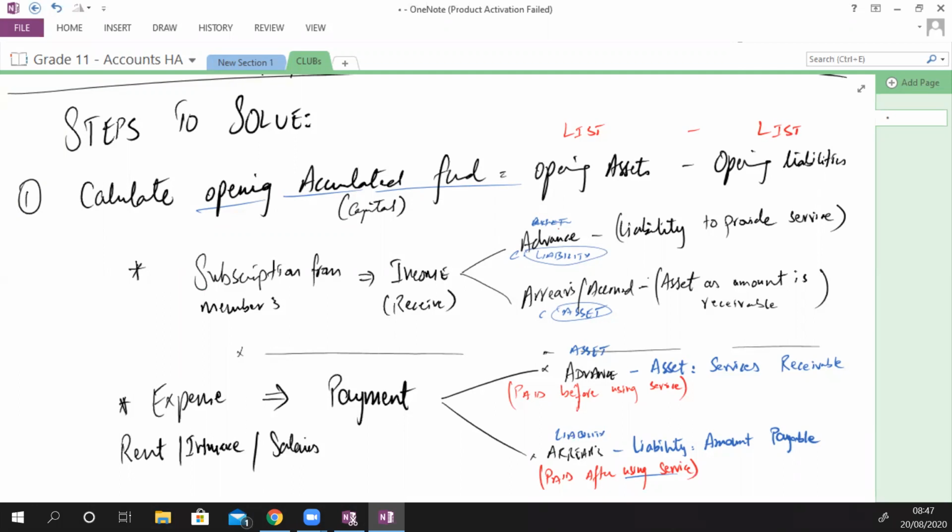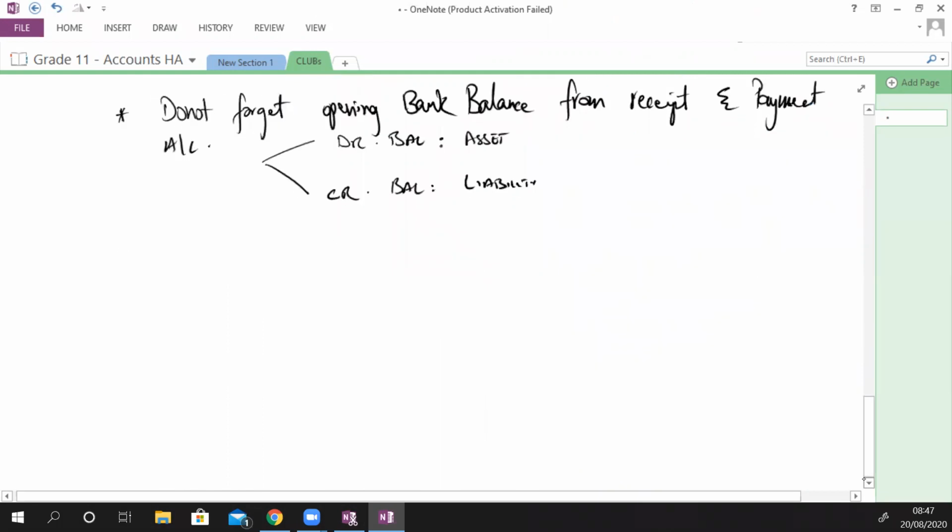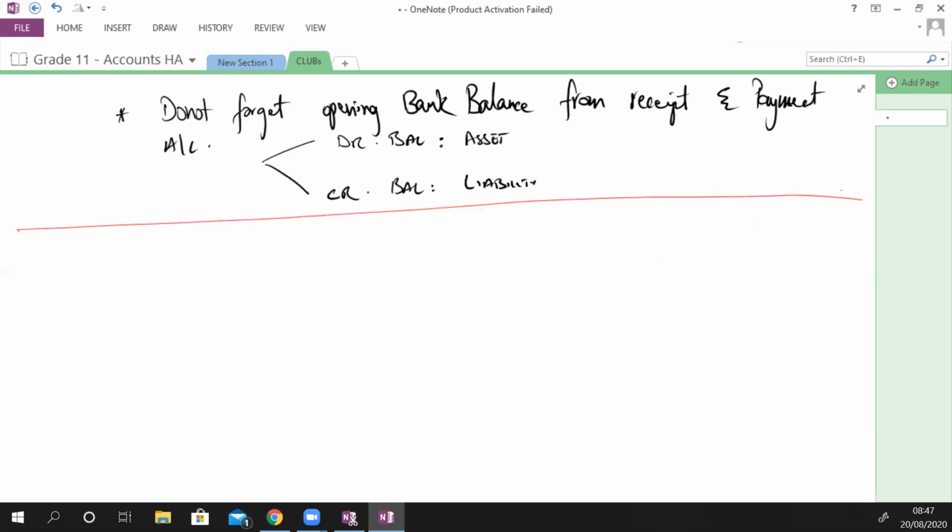If expenses paid in arrears, it's a liability. And you need to consider the opening bank balance. The rest of the assets and liabilities would be very clear. There won't be much problem there. The rest of them would be, you know, non-current assets value, supplier for refreshment and this and that.